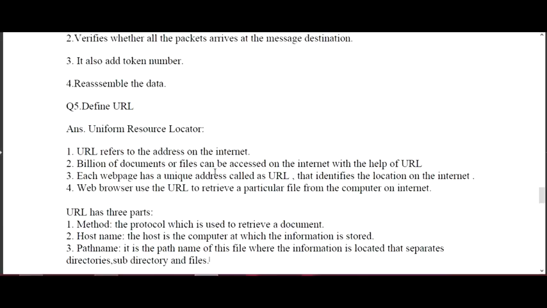URL refers to the uniform resource locator, and it is the address of the network. Whenever you see the address at the top of the site, that is called the URL. For example, you go to www.facebook.com, and the whole thing is the URL.